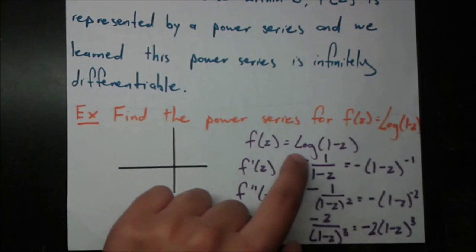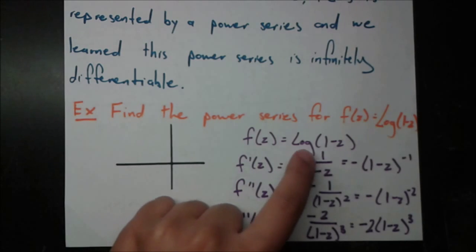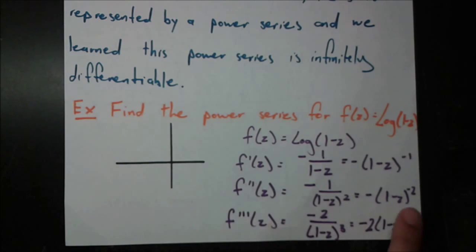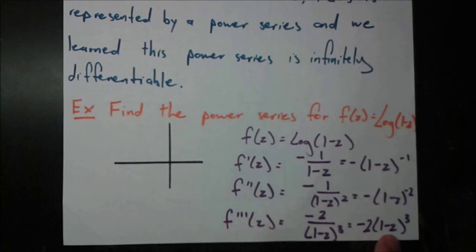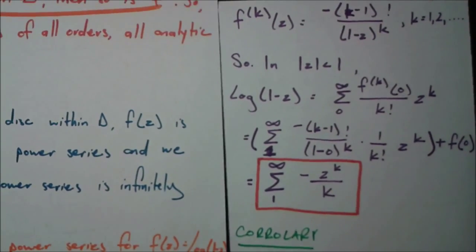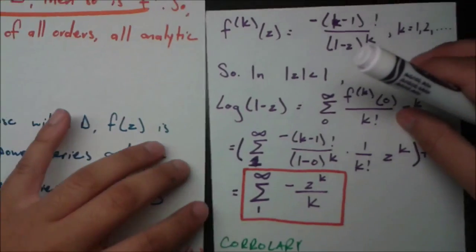Okay, so now let's go ahead and just try to do it. So we have f of z equals log of 1 minus z. Now let's take the first derivative. Well, that's going to be given by negative 1 over 1 minus z, or negative (1 minus z) to the power of negative 1. We take the second derivative, we get this. We take the third derivative, we get this. We can go on and on, but let's try to find the pattern, because that's going to be the main point during our examples. You're going to try to find a pattern for the derivative. Once you do that, your work is pretty much done.